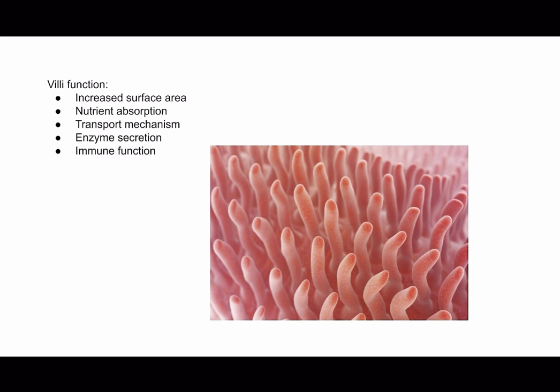These cells absorb the broken down products of carbohydrates, protein, and fats, as well as vitamins, minerals, and water, and transport them directly into the bloodstream.